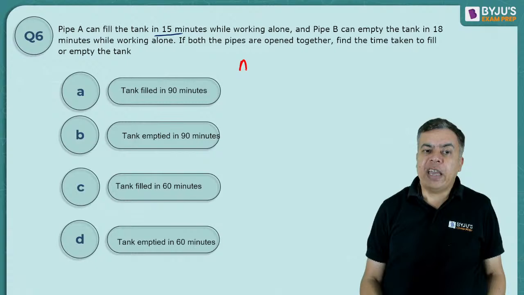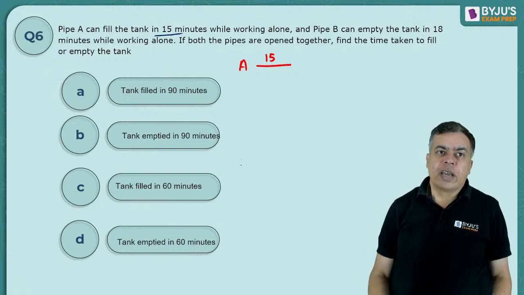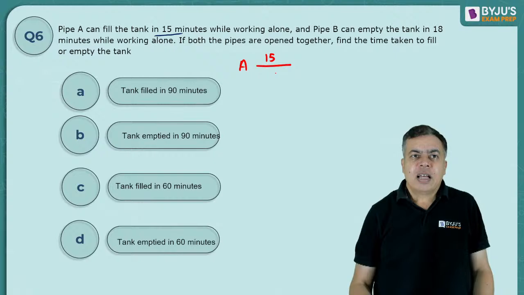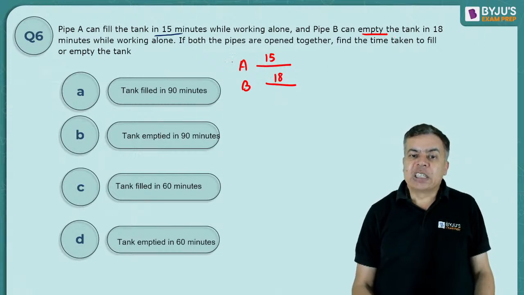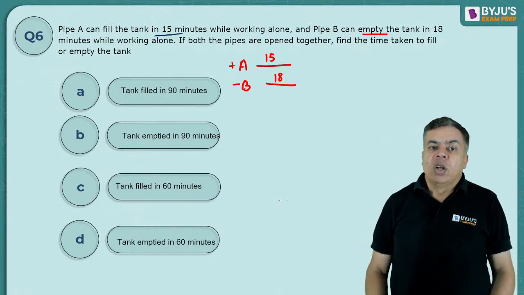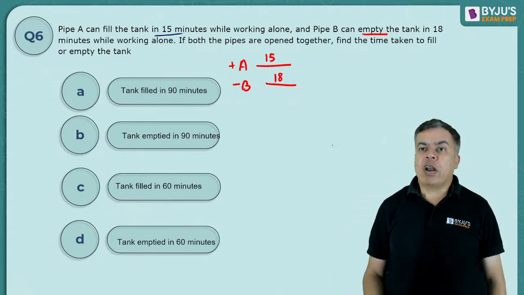So you can say A can do it in 15 minutes and B can empty the tank in 18 minutes. So A is filling, B is removing, emptying it. If both the pipes are open together, find the time taken to fill or empty.